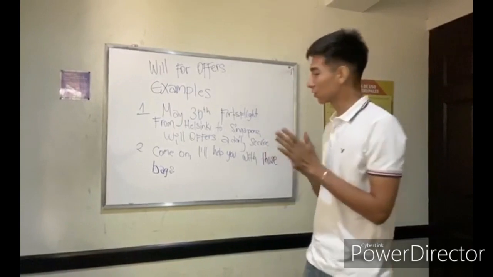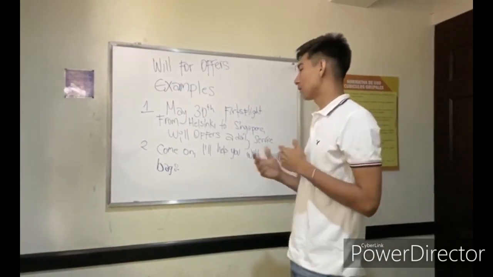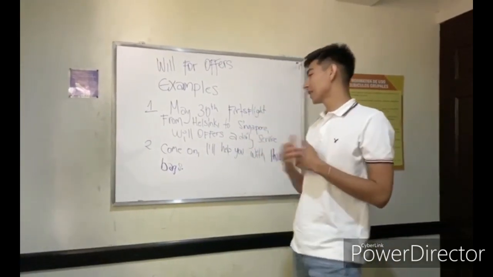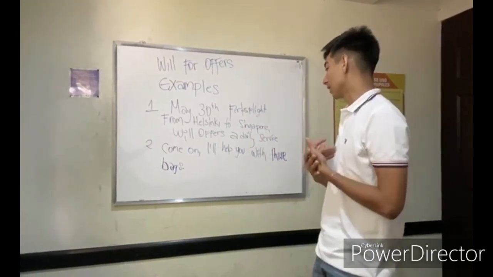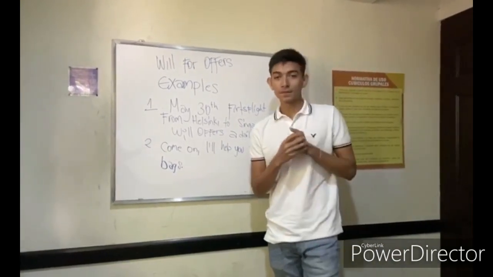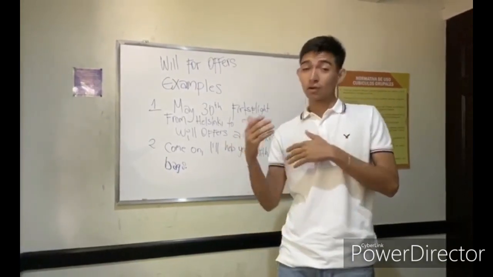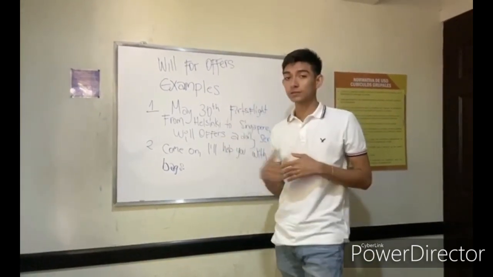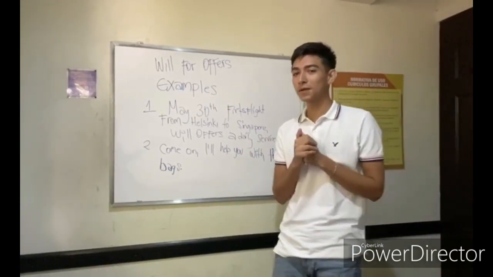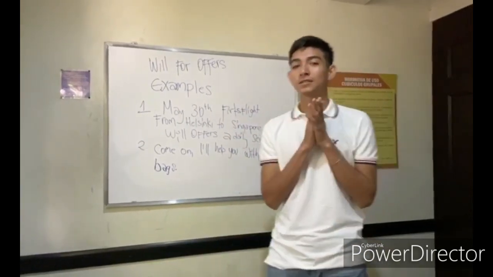The first is the following: I'll book you on the May 30th flight from Helsinki to Singapore, which offers a daily service. And second: come on, I'll help you with those bags. Okay, remember, will is used for offers, and it is followed by the verb in the present simple form. Remember this, and that is my topic.